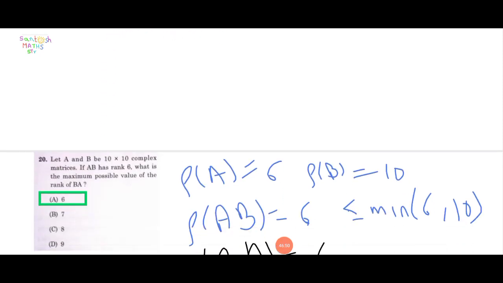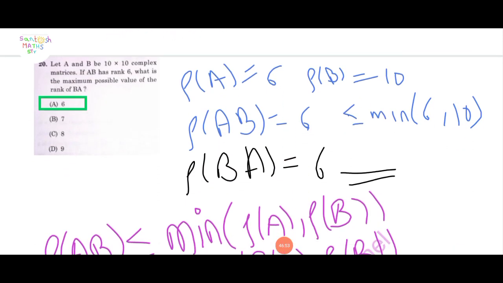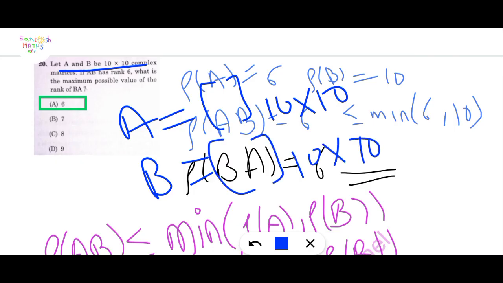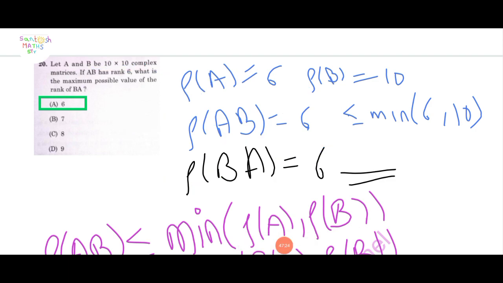Next question. Let A and B be 10 cross 10 complex matrices. Here A is a 10 cross 10 matrix, and B is also 10 cross 10, and it is given that the rank of AB is equal to 6. What is the maximum possible rank of BA? Here the rank of AB is equal to 6.